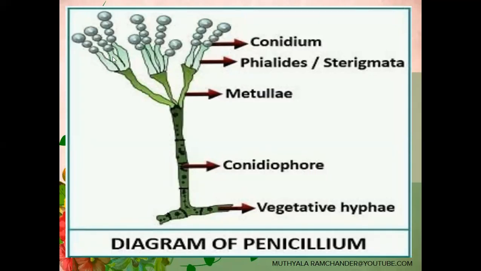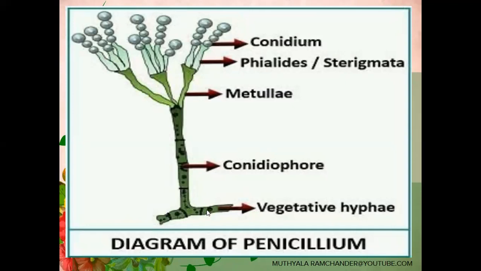Conidiums are spores. They are spheroidal in structure. The penicillium asexual reproduction occurs in favorable conditions.